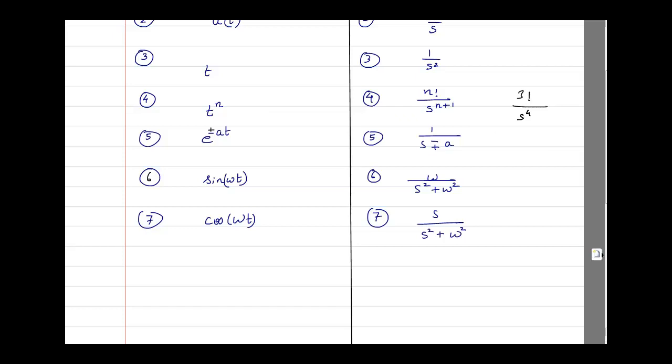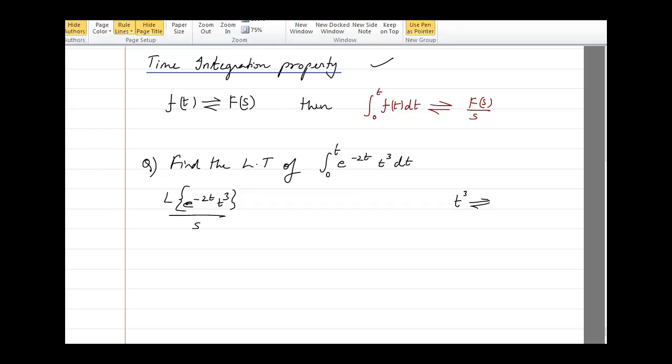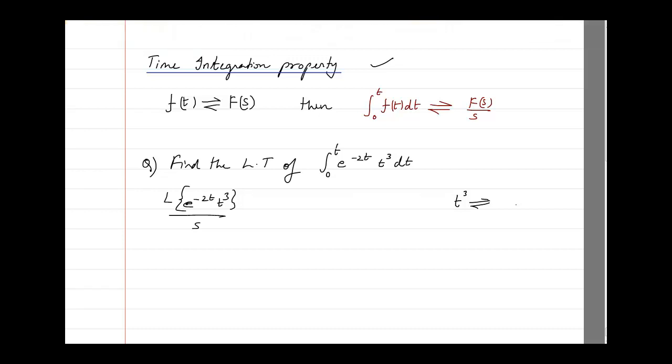So it is 3 factorial divided by s raised to power 4. 3 factorial is 1 into 2 into 3, which is 6, divided by s raised to power 4.